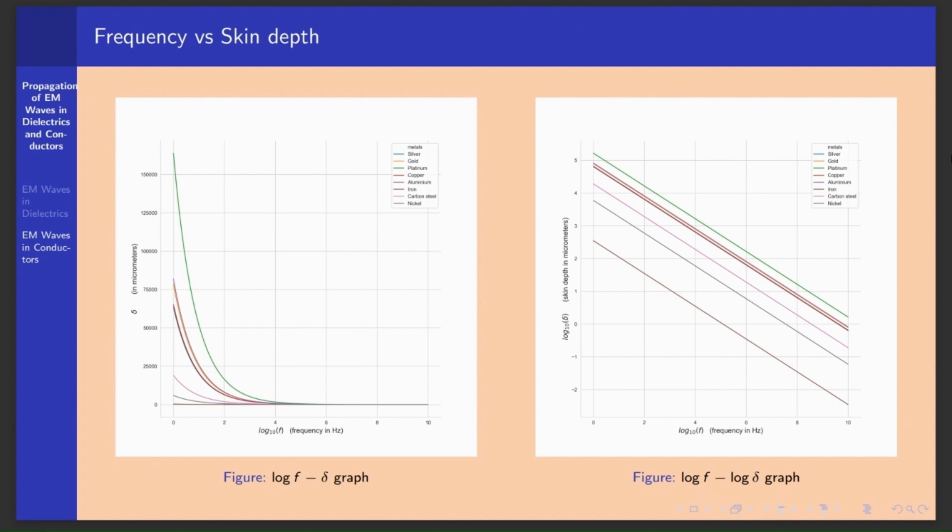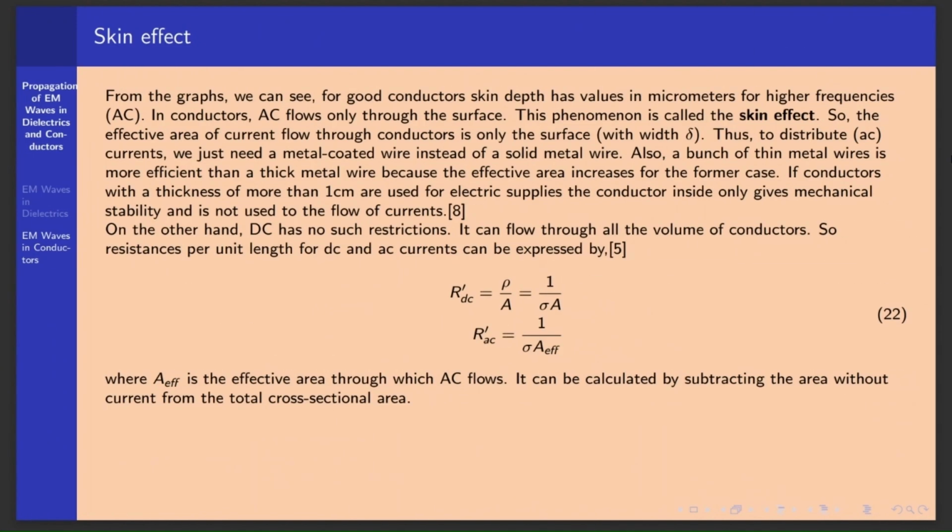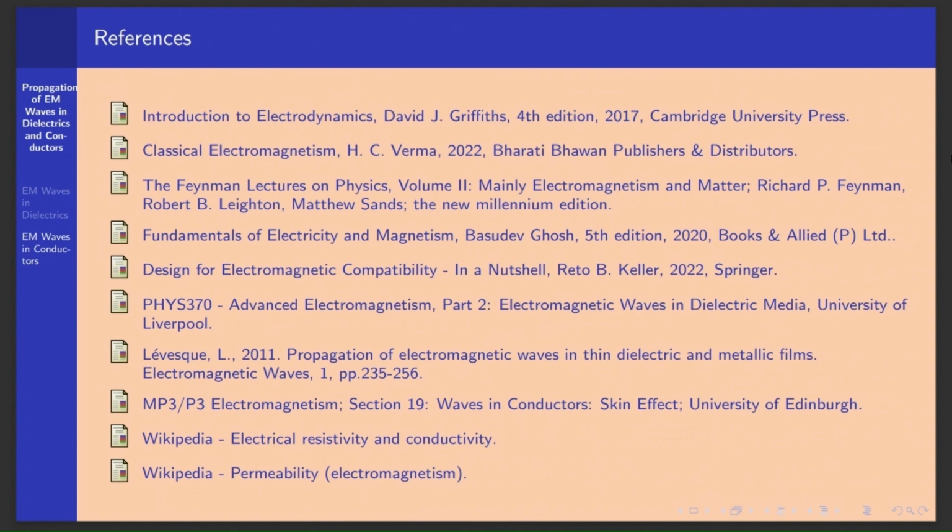The values are in micrometers, so signals can penetrate only a very short distance into metals. To apply it in real life, signals can be blocked inside a room by using metal pins. The highest value of delta is in centimeters. This phenomenon of alternating current flowing only at the surface of the conductor is known as the skin effect. So by this project you can get some understanding about the propagation of electromagnetic waves in dielectrics and conductors. Thank you.